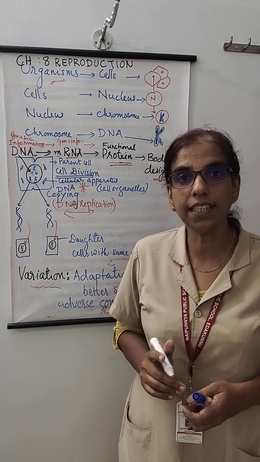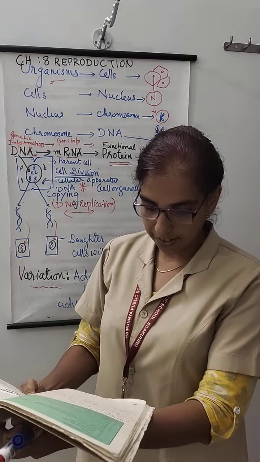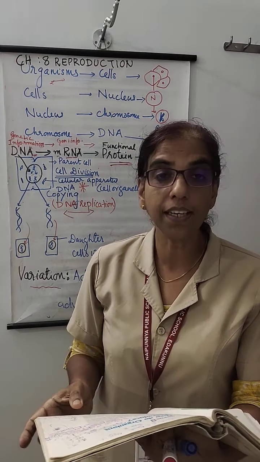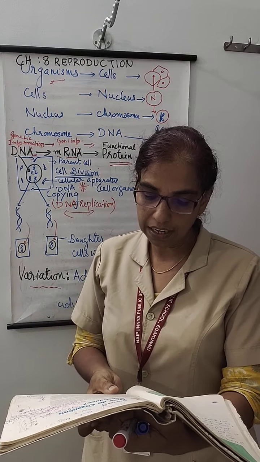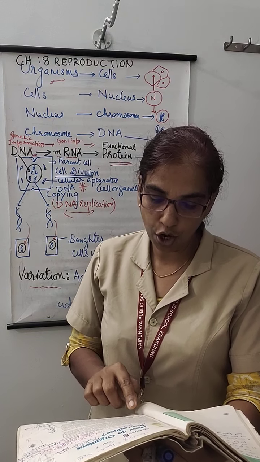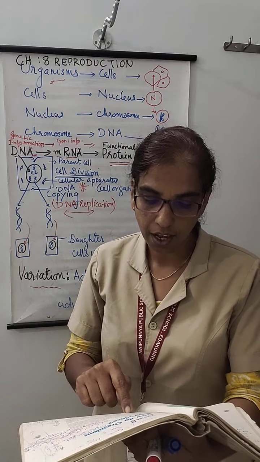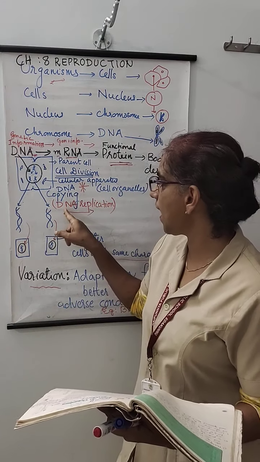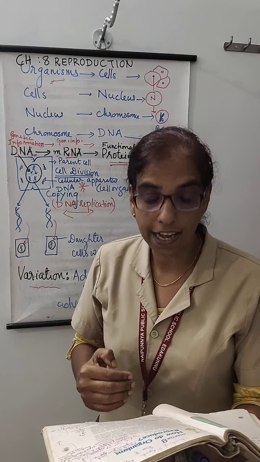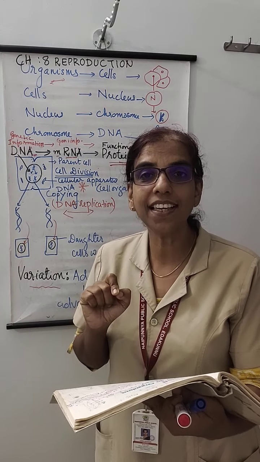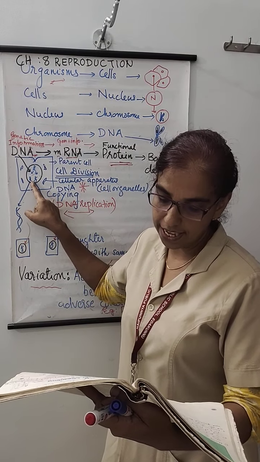In your NCERT textbook, a few points are given. You can see in page number 127, the last two paragraphs are important. In those paragraphs, you can see that chromosomes in the nucleus of a cell contain the information. So from that you can see the same DNA copying, and you can see in the last paragraph the basic event in reproduction as the creation of the DNA copy.